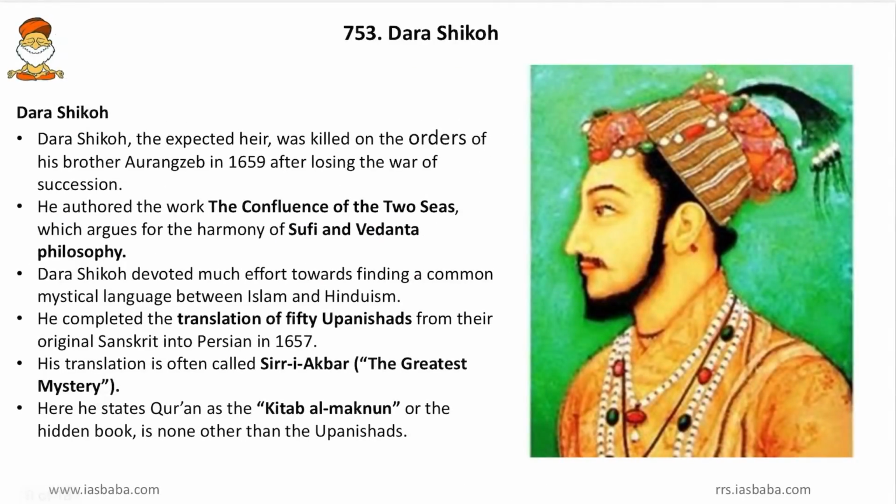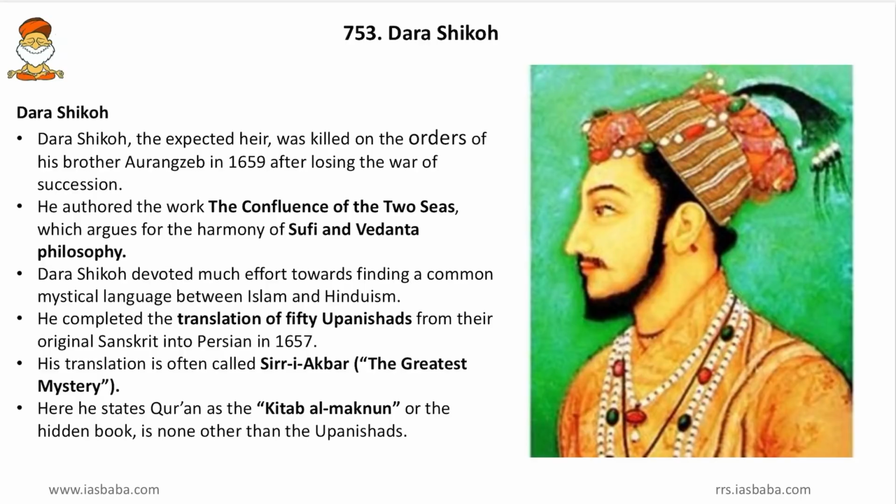Friends, Dara Shikoh, the expected heir, was killed on the orders of his brother Aurangzeb in 1659 after losing the war of succession. Friends, in the Battle of Samugarh, Dara Shikoh loses to Aurangzeb, and after that Aurangzeb orders to kill Dara Shikoh. Friends, he was a probable heir for Shah Jahan, but however he couldn't become.